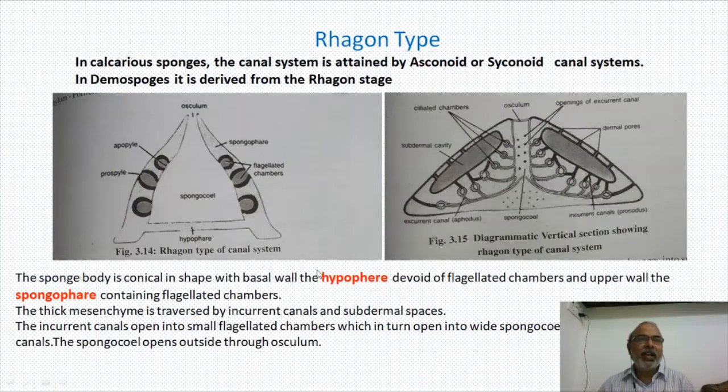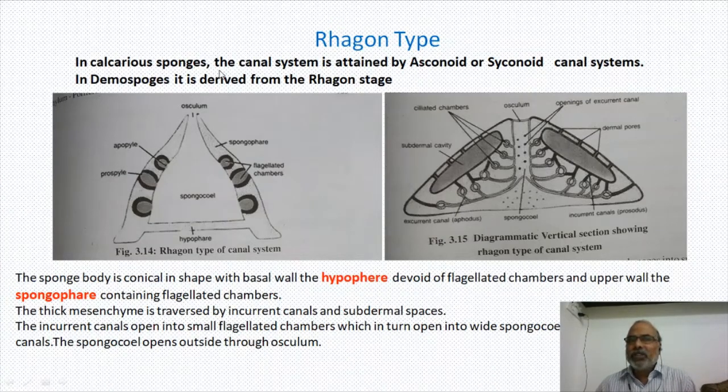Let's see now. The other system of sponges is found in certain sponges belonging to Demospongia. Let's see this one. We have to understand one very important thing. This is called Rhagon type. Before we can understand the Rhagon type, let us understand the other types.